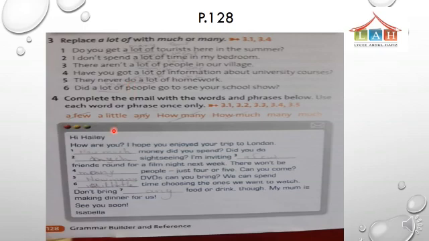Okay, now how are you? Number 4, we will complete the email with a few, a little, any, how many, how much, many, and much. Okay, in a question we use a few with countable, a little with uncountable, any in negative sentences and questions, how many to ask about countable, how much to ask about uncountable, many with countable, much with uncountable.